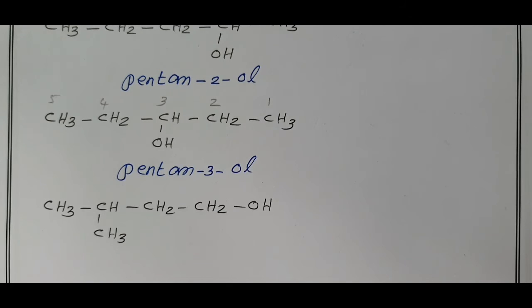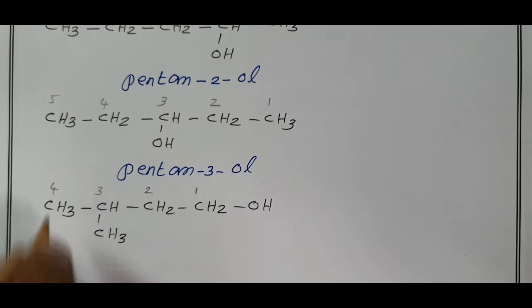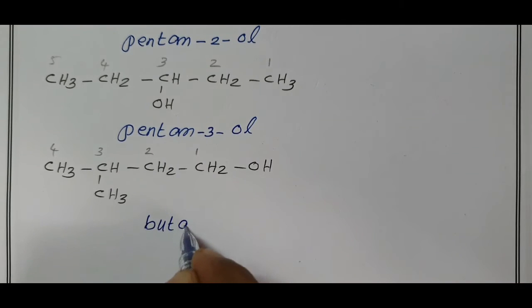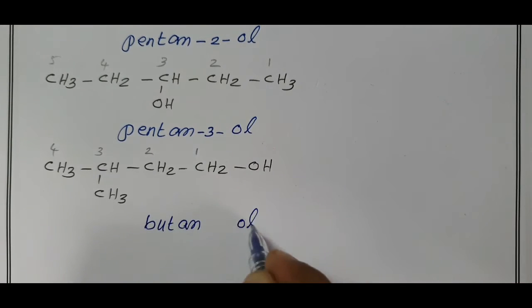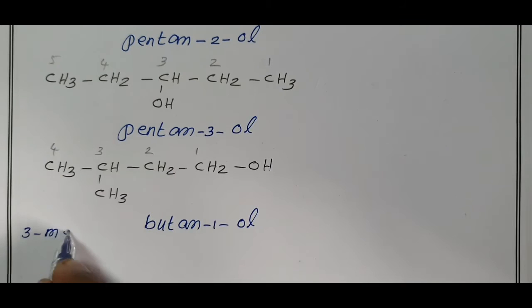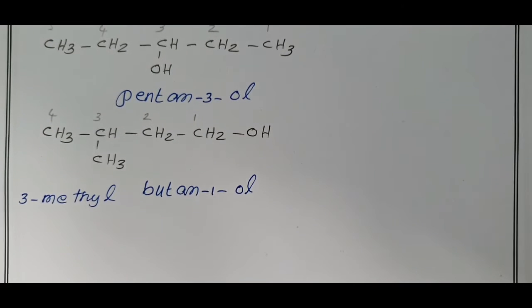Numbering from right to left, 1, 2, 3, 4. Totally 4 carbon atoms in the main chain, so starting with but, carbon-carbon single bond is ane, functional group OH is ol, position of the functional group is 1, and the third carbon contains 1 methyl, therefore 3-methylbutan-1-ol.